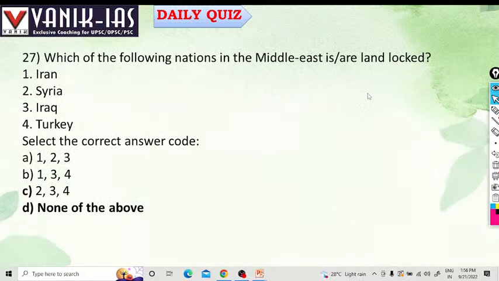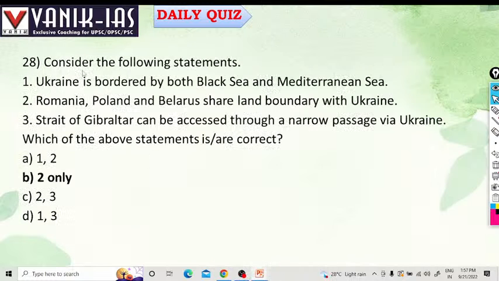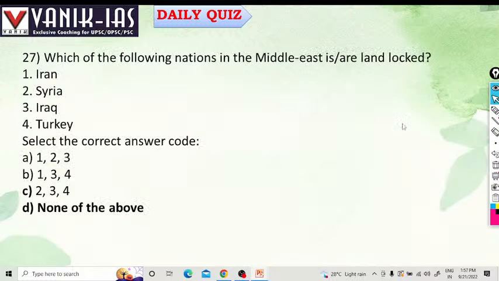Which of the following nations in the Middle East are landlocked? None of the nations are landlocked. Iran is not landlocked. Syria is not landlocked. Middle Eastern countries are open to the Mediterranean Sea.